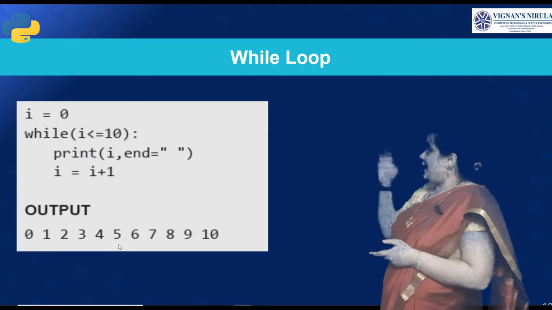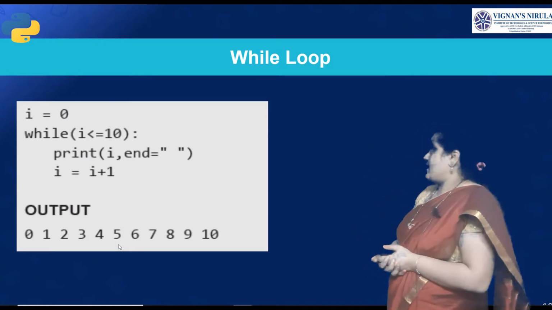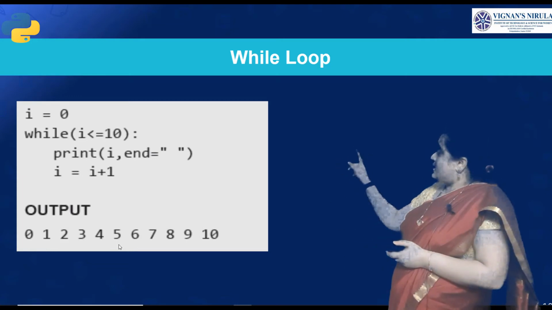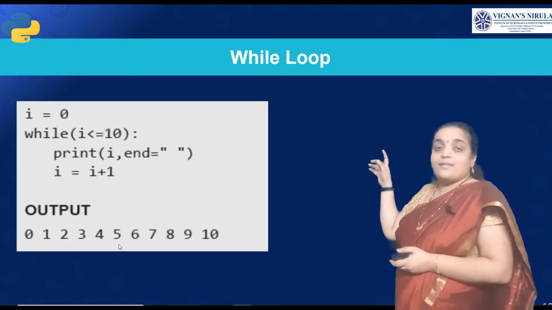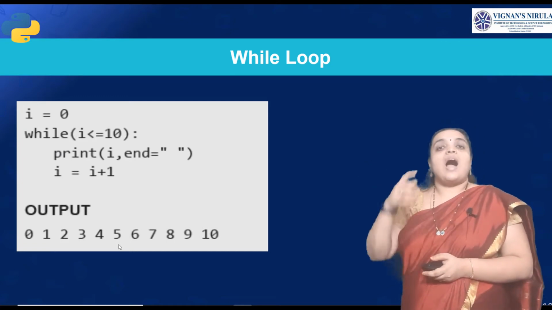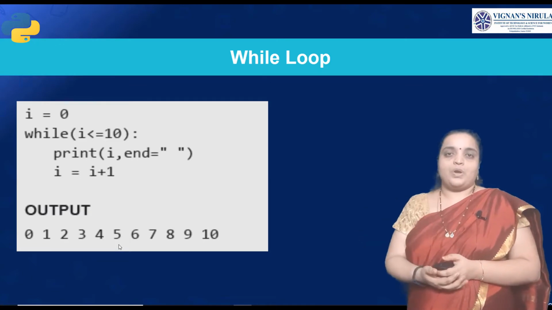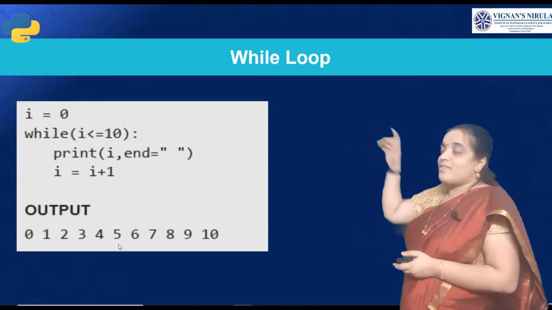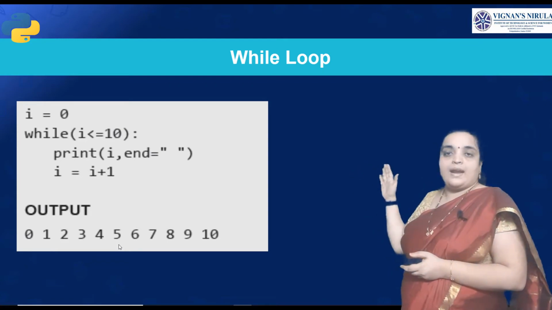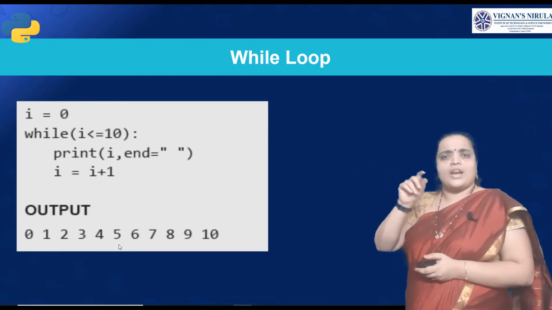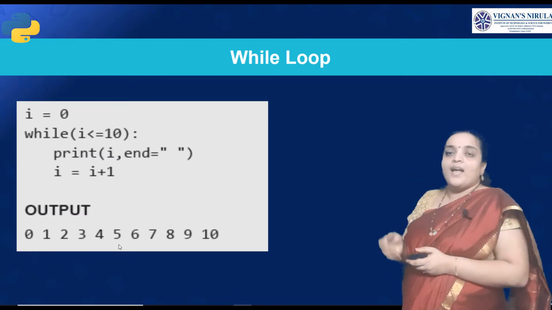Here we have taken the variable I, which is equal to 0. Here we are checking while I is less than 10, so I is iterated till we get 10. Okay. Now the initial I value is 0. Then print I with end equal to a space, so you are giving a space for each and every value. Then you are incrementing the I value.